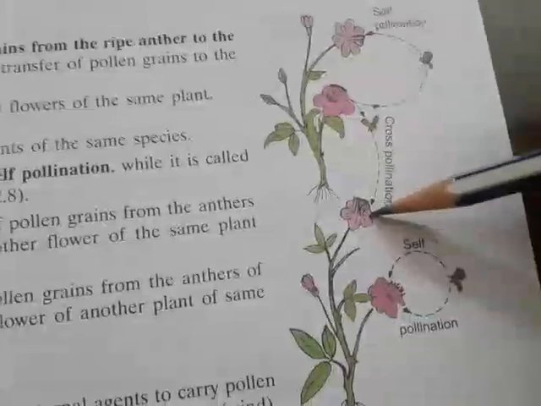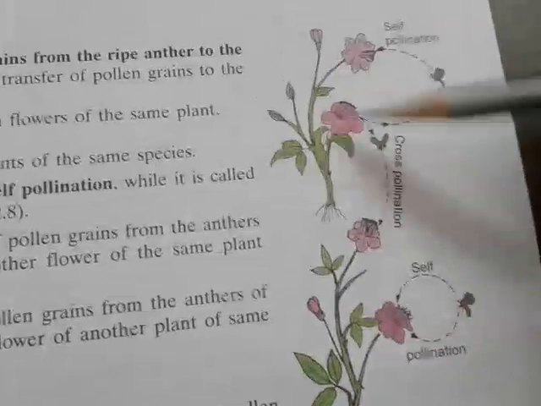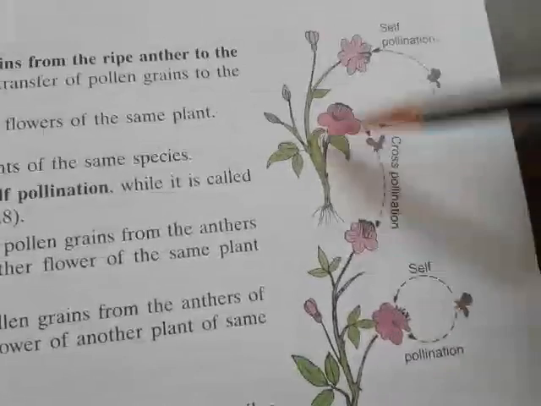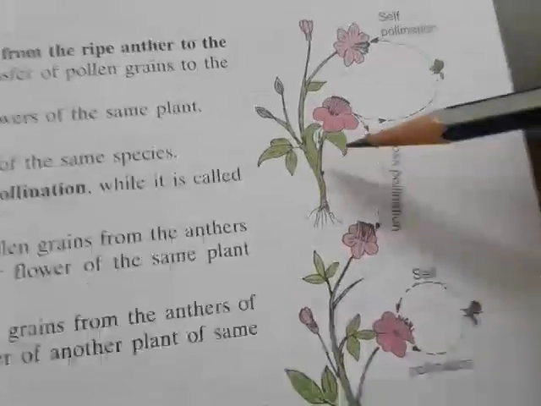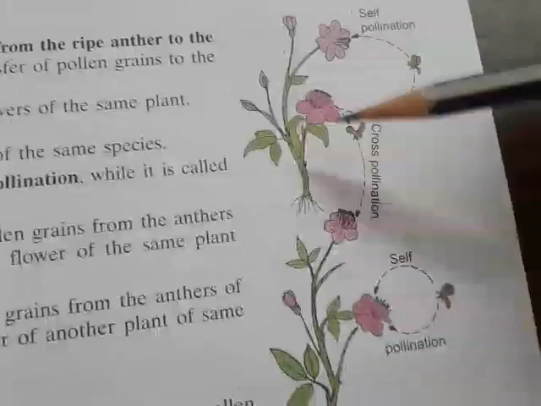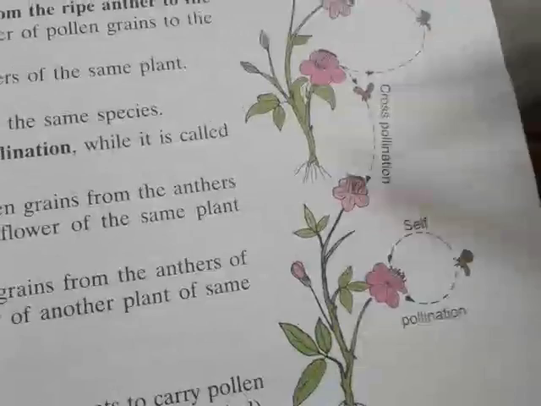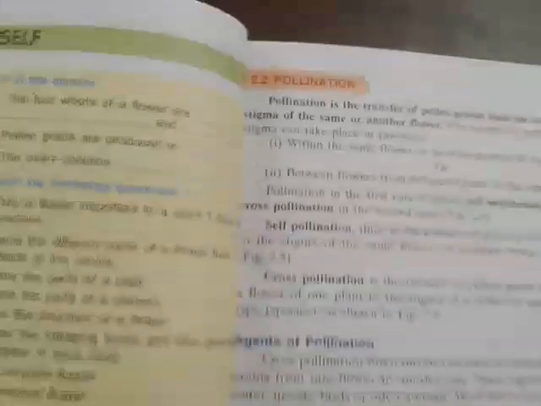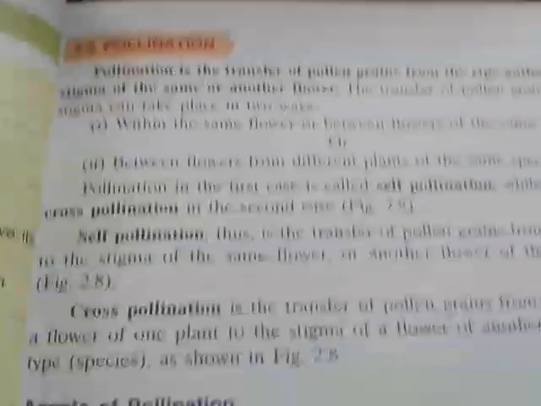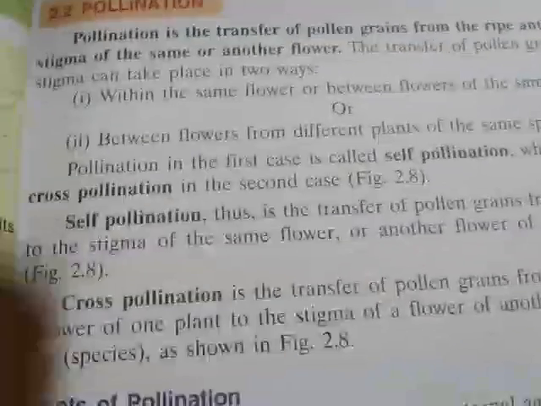But when pollination occurs between this flower and this flower, meaning two different plants but the same type of flower, that type of pollination is cross pollination. So pollination is broadly classified into two types: one is self pollination, another is cross pollination.